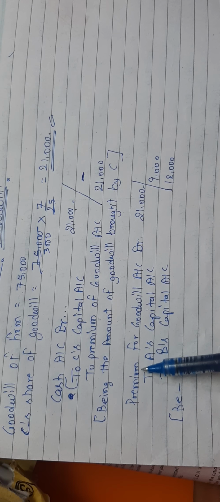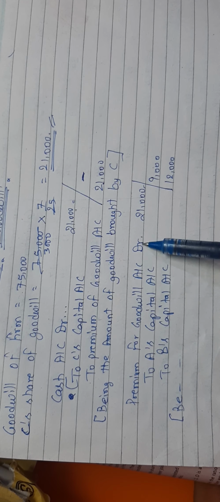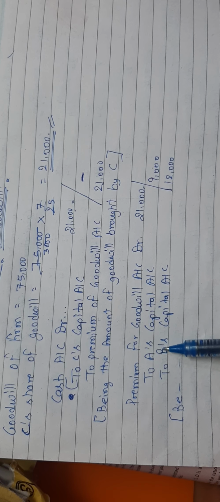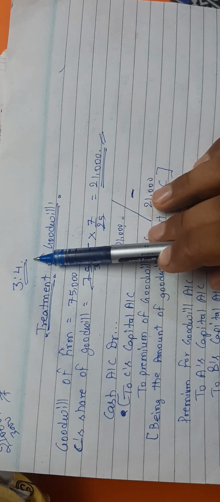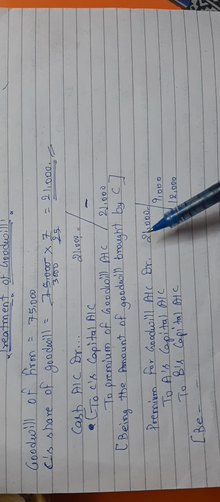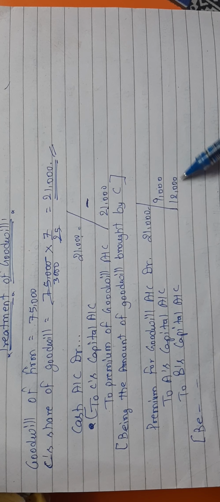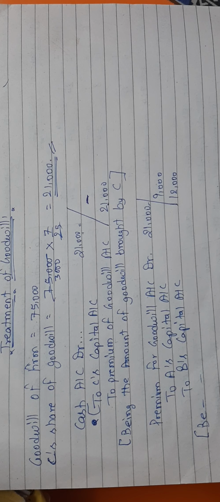Then whatever goodwill the new partner brought is to be distributed among the sacrificing partners also. For that, the goodwill entry will be premium for goodwill account debit to sacrificing partners, and the sacrificing partners are A and B. Their sacrificing ratio is 3:4. So divide this 21,000 into 3:4, you will get 9,000 and 12,000. I hope it is also clear.